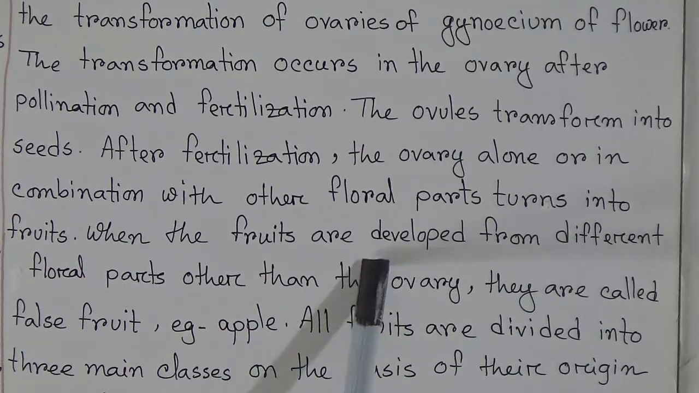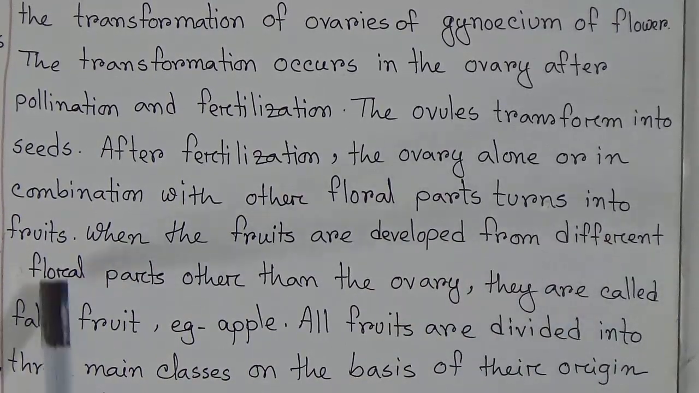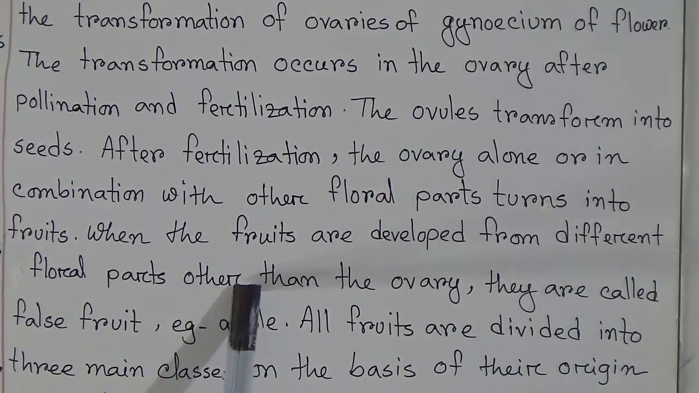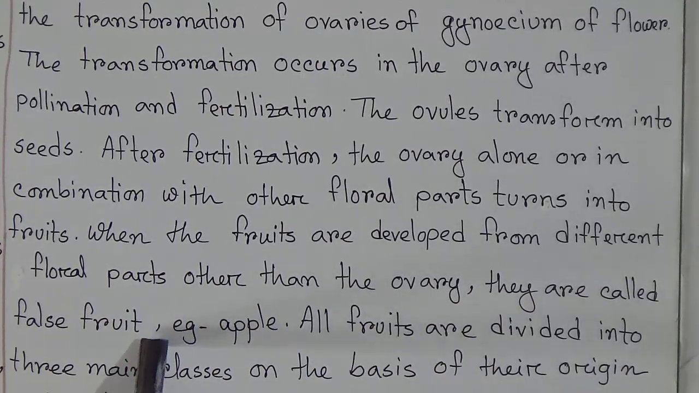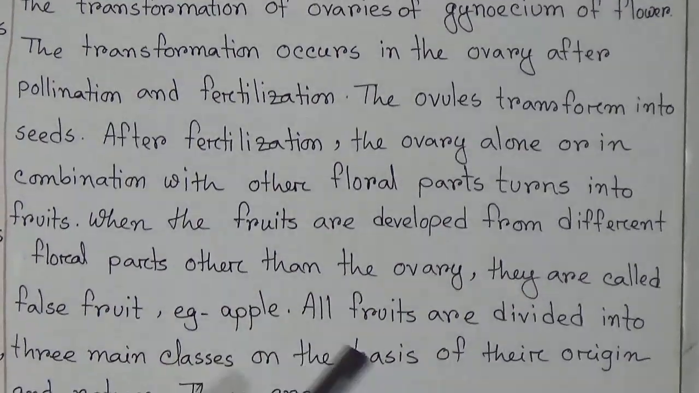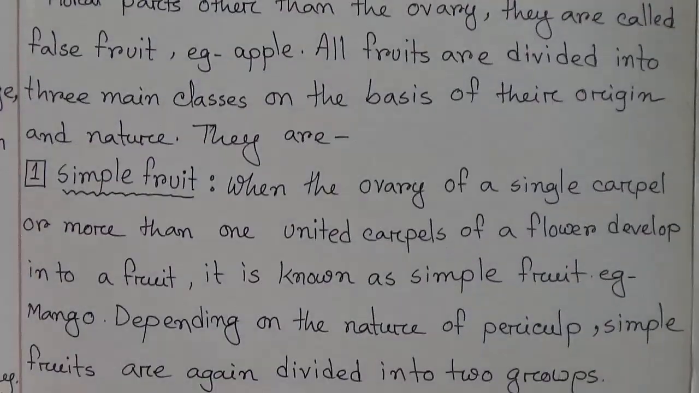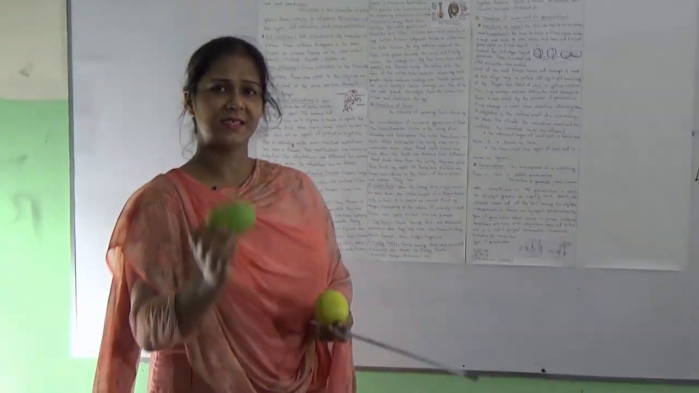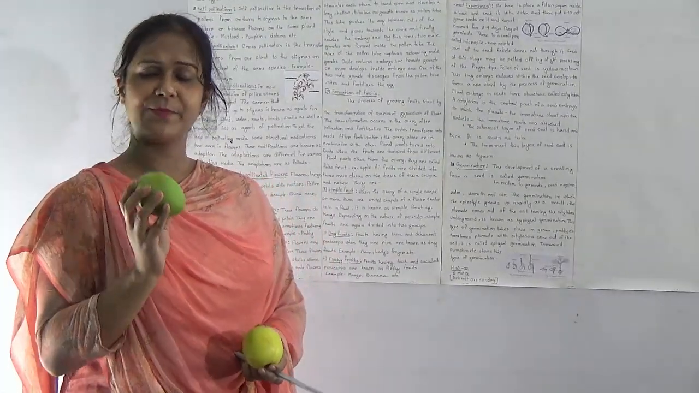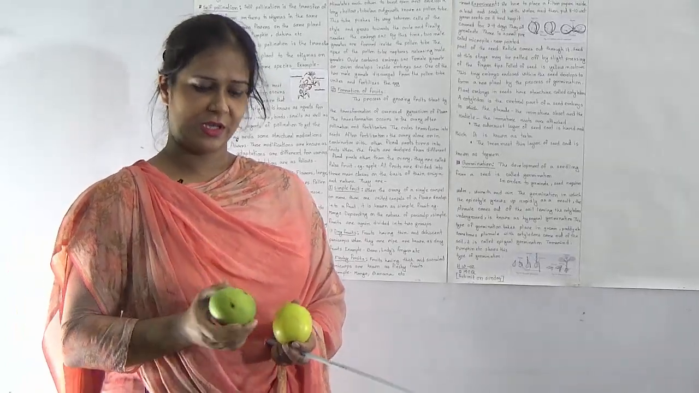When the fruits are developed from different floral parts other than the ovary, they are called false fruit. Example, apple. Students, I bring an apple for you. This is called false fruit, and I bring another fruit. This is true fruit and it is simple and fleshy fruit.